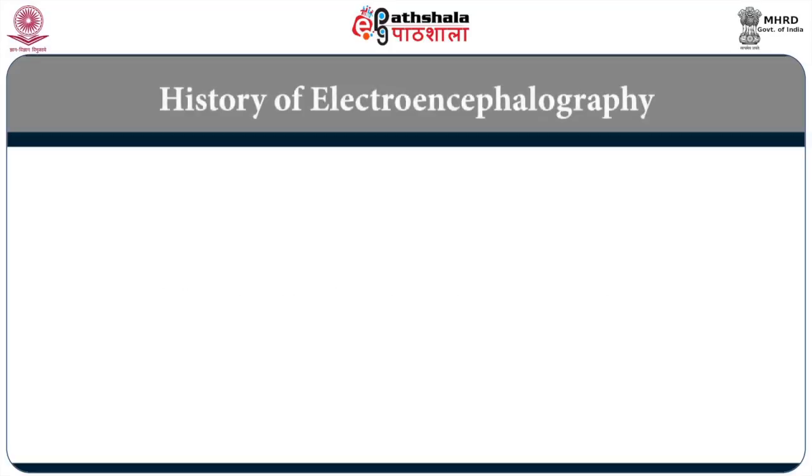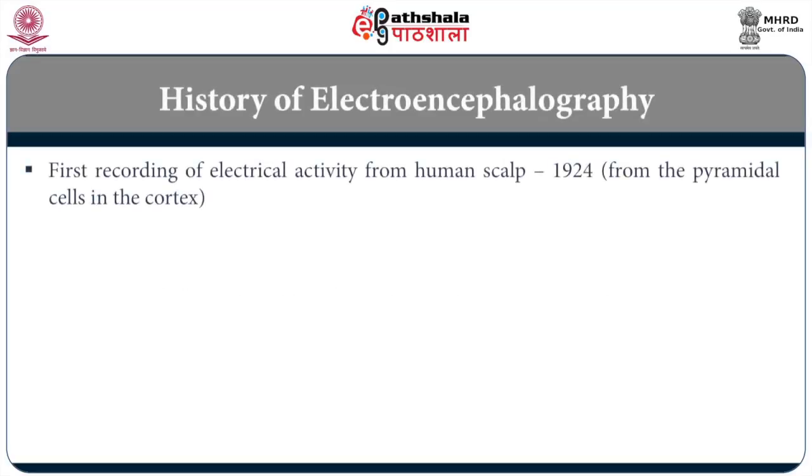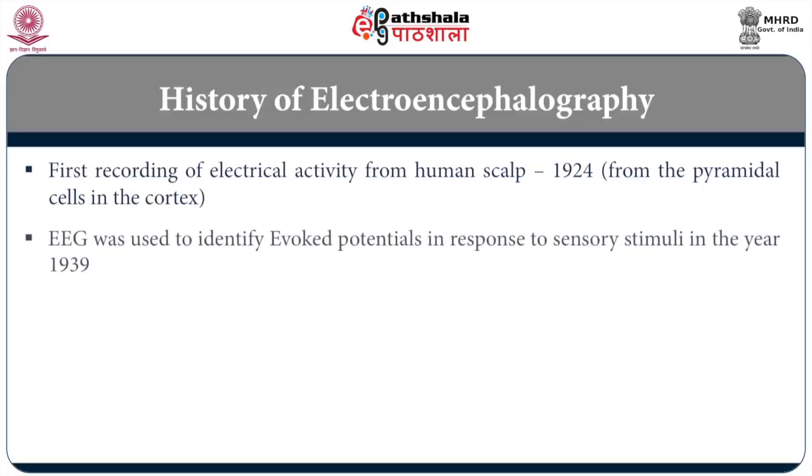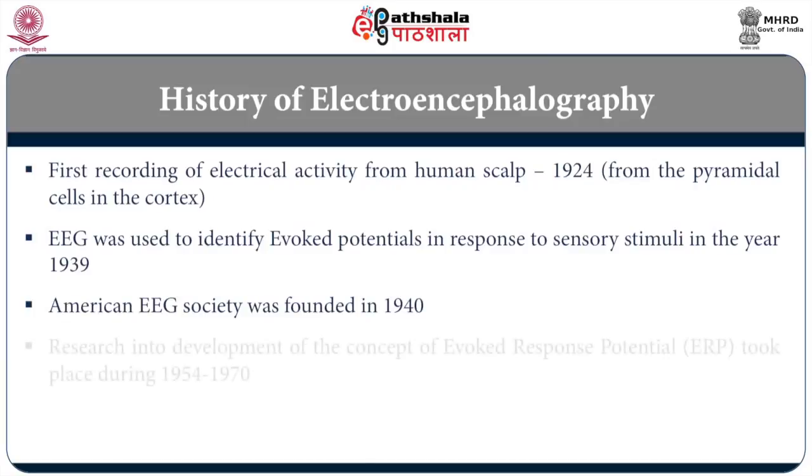The first recording of the electrical activity from the human scalp took place in 1924. The electrical activity is monitored from the pyramidal cells in the cortex. EEG was used to identify evoked potentials in response to sensory stimuli in the year 1939. The American Electroencephalography Society was formed in 1940.